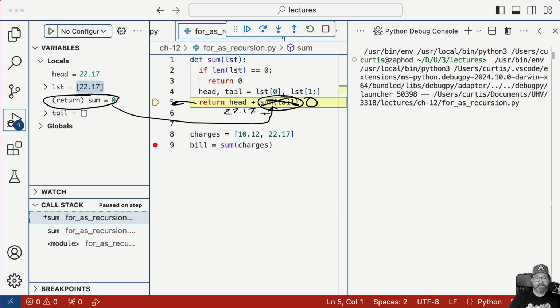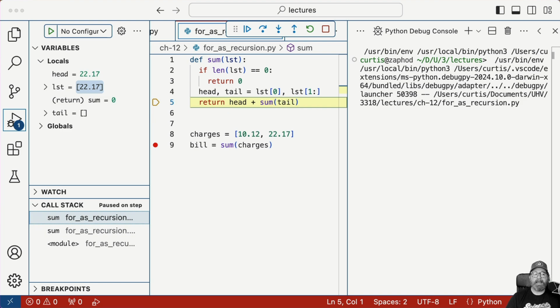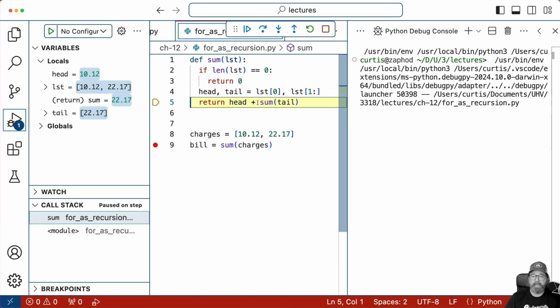And then that's going to get returned to the previous version of sum. We just keep adding every time we want to do something. We build up the stack until we get to somewhere we want to be, and then we return values and we work our way back down the stack. So I'm going to hit the next button, and it's going to stay on the same line here.